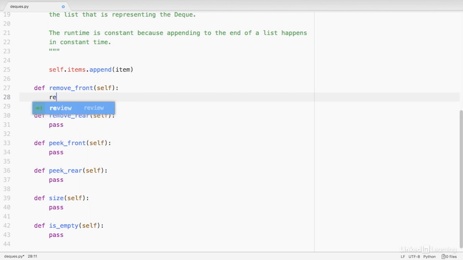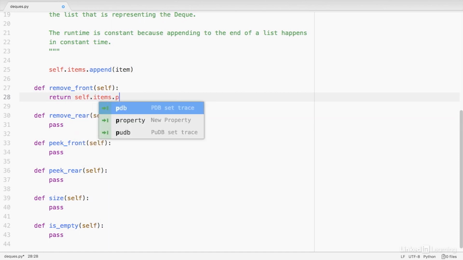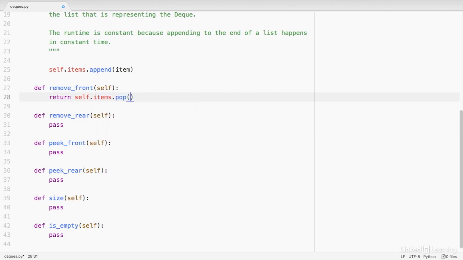That would look like something like this. Return self.items.pop, and we'll pass in the 0th index to that pop method. The remove rear method is almost identical. The only difference is that we don't have to pass in that 0th index because the built-in pop method by default will always return and remove the last item of a list. Let's save this and we'll go back to the terminal and test this out.